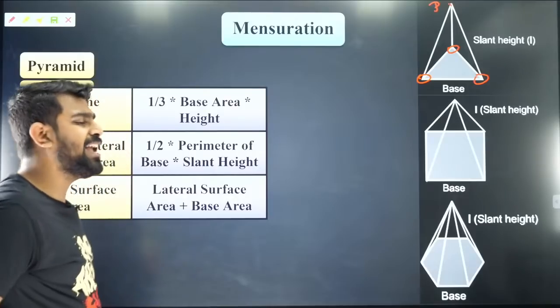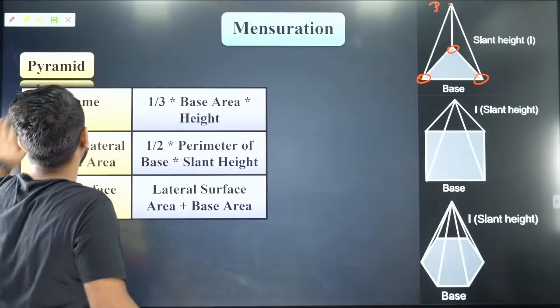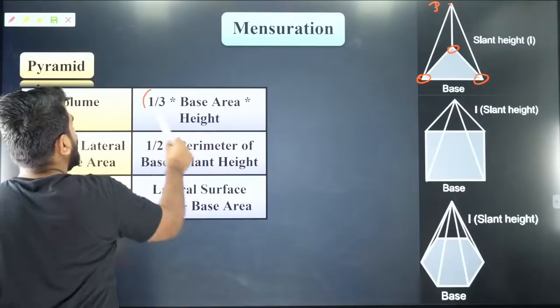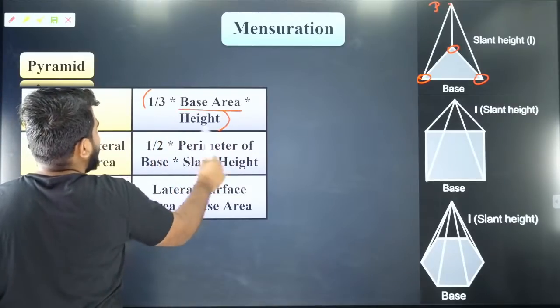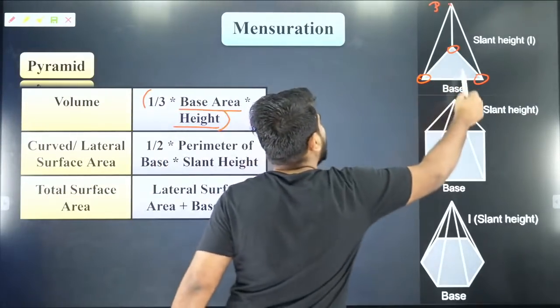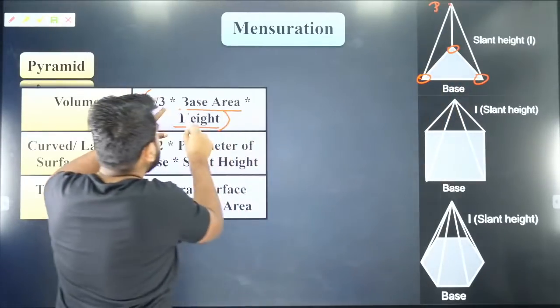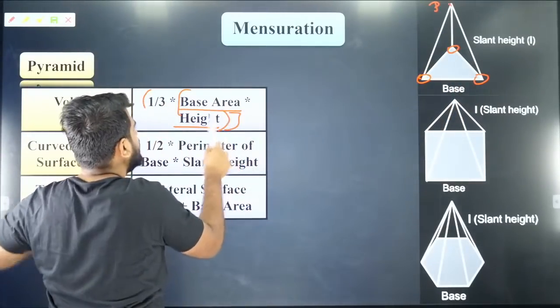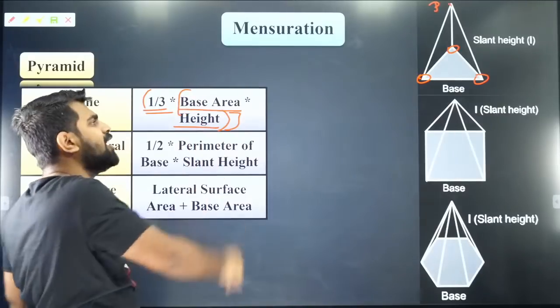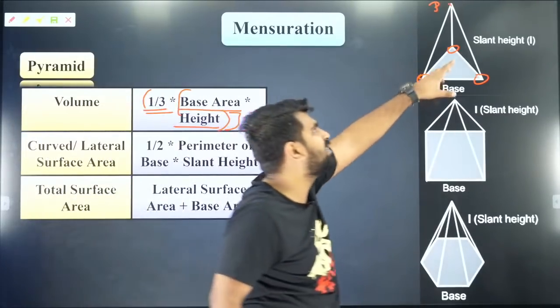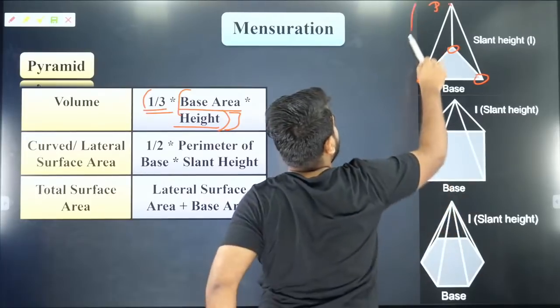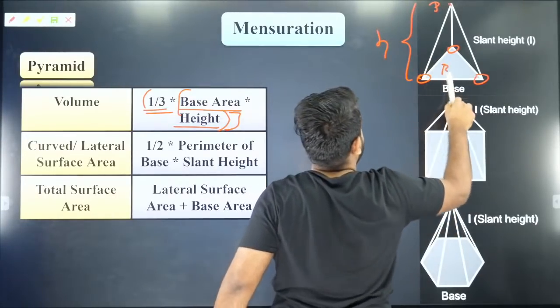So what is the volume of a pyramid? The volume of a pyramid is 1/3 base area into height. Base area into height would be the volume of a prism. So it is 1/3 the volume of prism for the same base and the same height. So let's say this is height and this is base area.